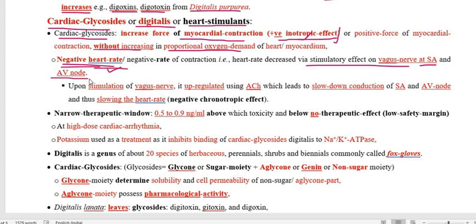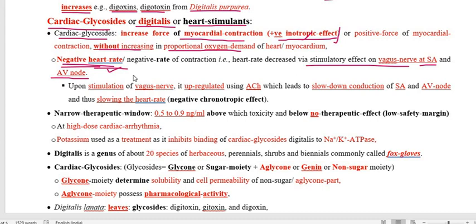Because of the vagus stimulation at the SA and AV node, it decreases the heart rate, and therefore the left ventricle gets enough time to relax and fill with blood, and thereafter it will contract because of the increase in force of contraction.